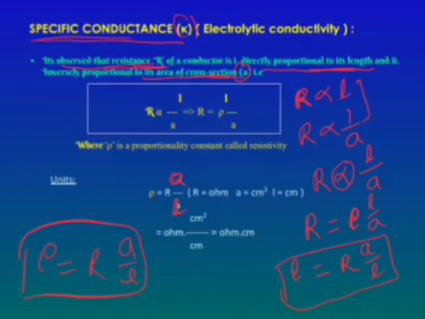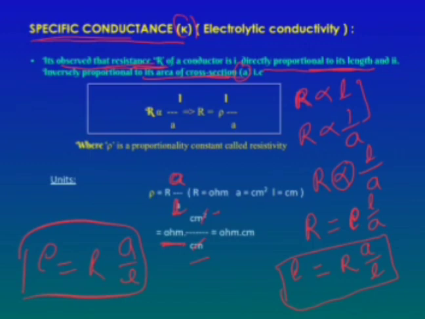A is the area, and the unit is centimeter square if you take centimeter. L means length, and the unit is centimeter. Substituting all the units, you get ohm into centimeter square by centimeter. One centimeter cancels, so remaining is ohm into centimeter.